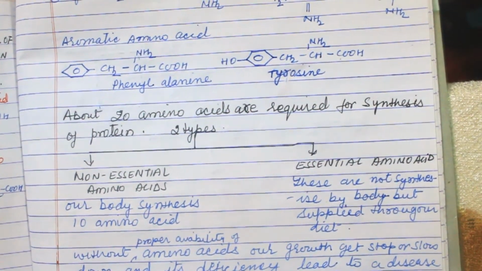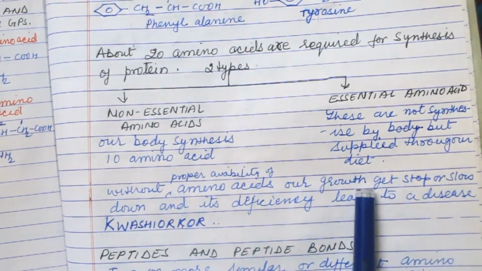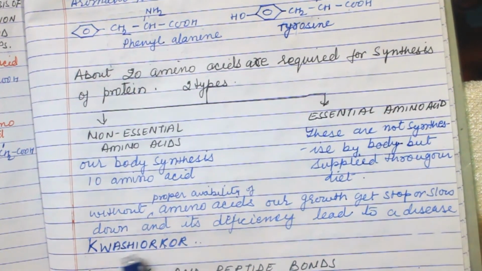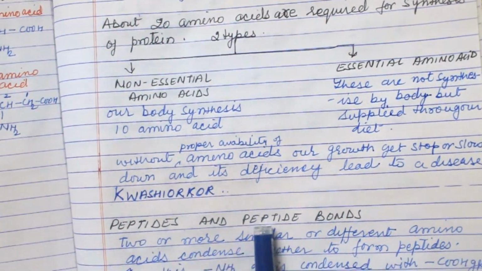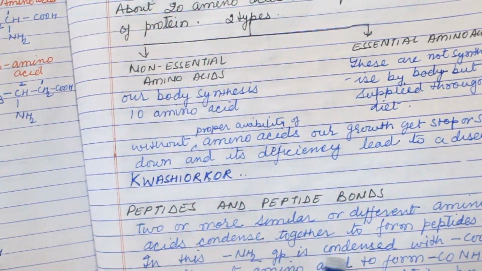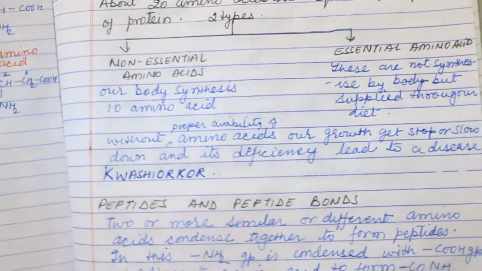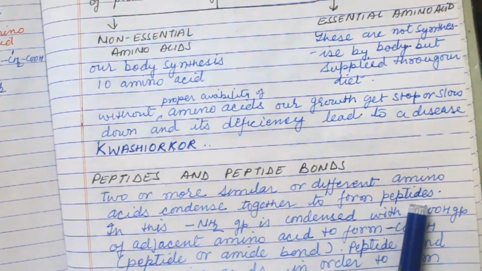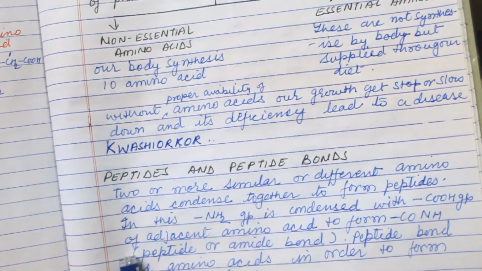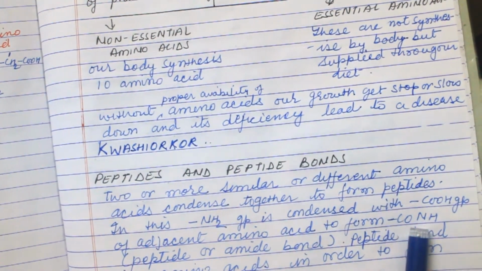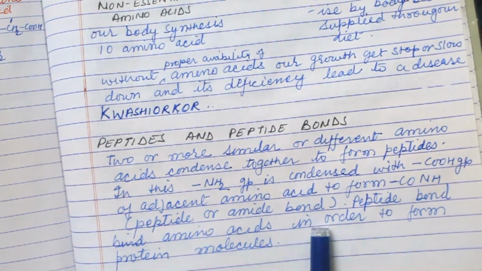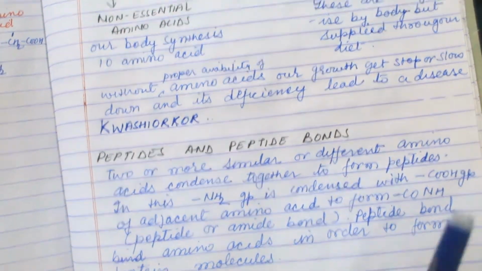Without proper availability of amino acids, our growth gets stopped or slows down, and its deficiency leads to a disease, kwashiorkor. Now next is peptide and peptide bonds. Two or more similar or different amino acids condense together to form peptide. In this, the NH2 group is condensed with the COOH group of the adjacent amino acid to form CONH, or peptide or amide bond. Peptide bond binds amino acids in order to form protein molecules, like this.